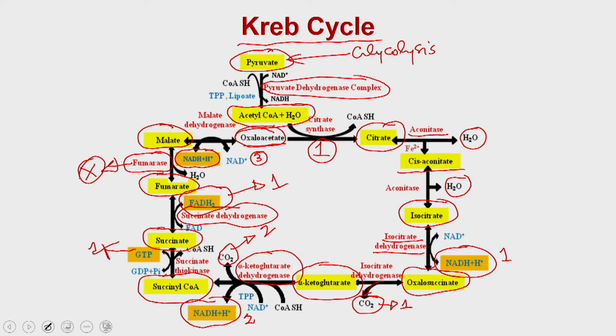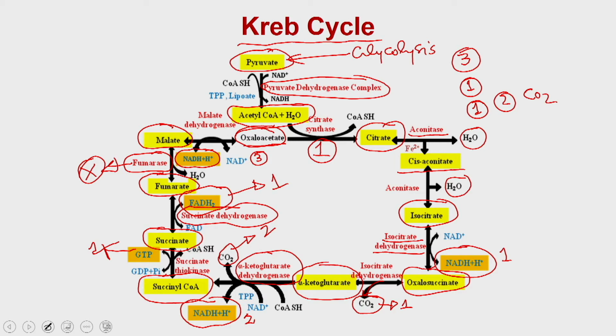So, at the end what you are getting out of the Krebs cycle is 3 molecules of NADH, 1 molecule of FADH2, 1 molecule of GTP and 2 molecules of carbon dioxide.